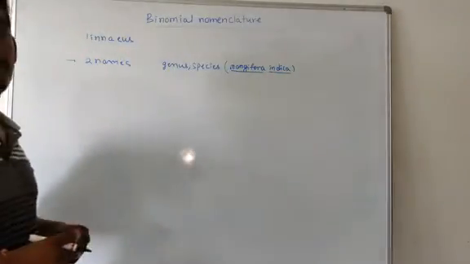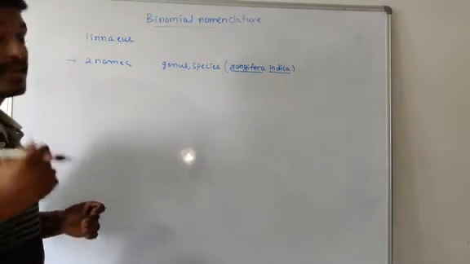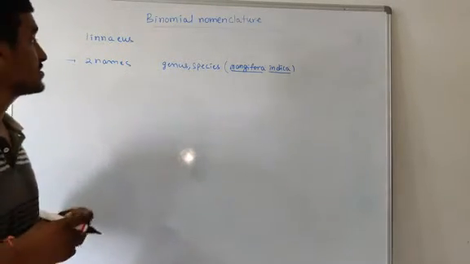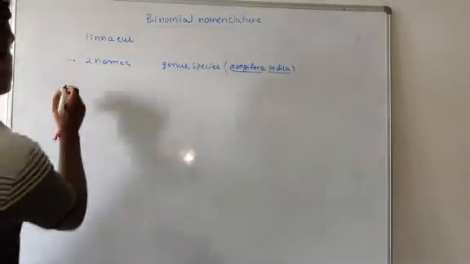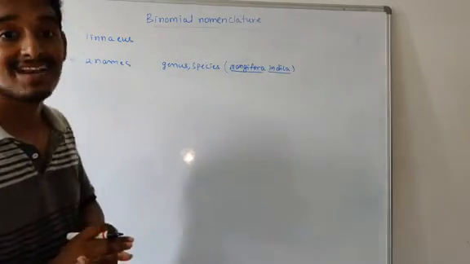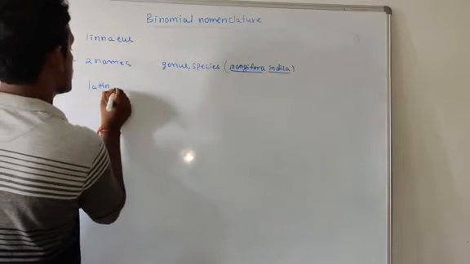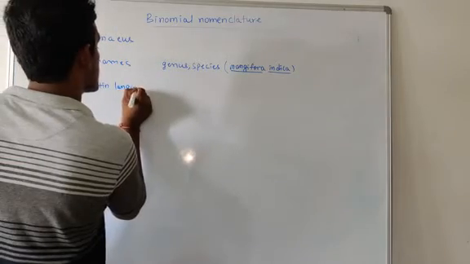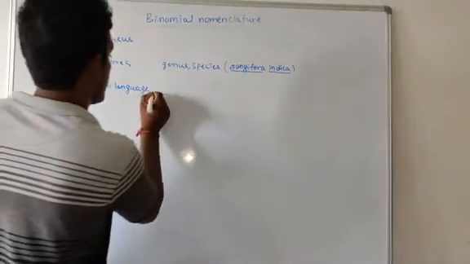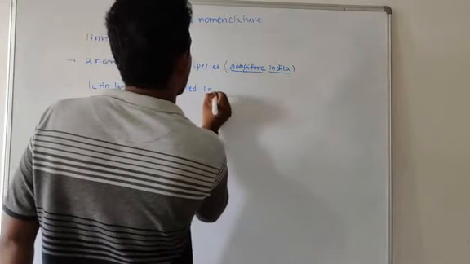So according to binomial nomenclature, if you want to provide a scientific name, we should follow certain rules. Those rules are given by the ICBN. The first rule: scientific names should be in the Latin language and printed in italics.